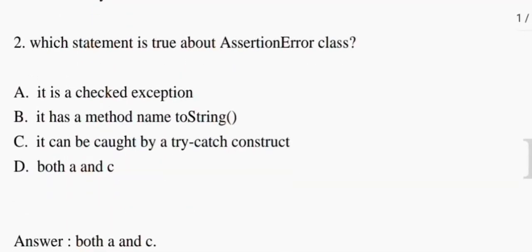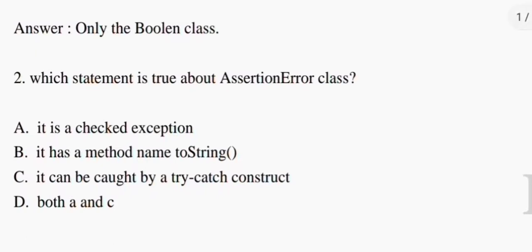The next question is defined as, which statement is true about the AssertionError class? They are giving four options. Option A, it is a checked exception. Option B, it has a method named toString. Option C, it can be caught by a try catch construct. And option D, both A and C.